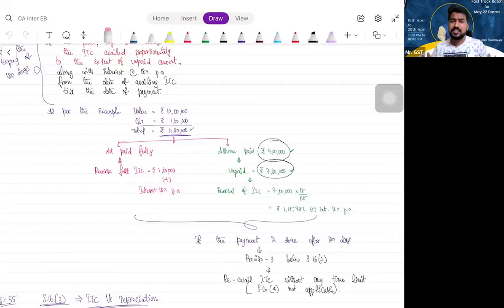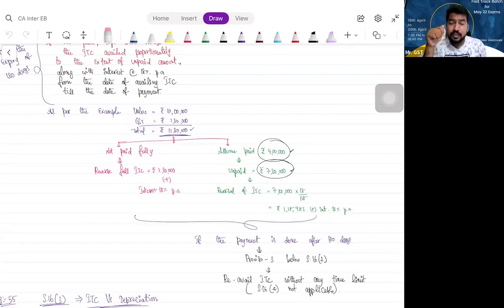So the majority of section 16 is done. In subsection 1, we have seen the eligibility criteria. You should be registered under GST, and also you should be purchasing something to use it for business or with an intention to use it for business. Section 16, subsection 2, we have seen the conditions, and the provisos below that. The second proviso says that the value and GST should have been paid to the supplier within 180 days, otherwise you reverse the ITC. If you have paid partly, reverse the proportionate ITC along with interest at 18% per annum from the date of availing ITC till the date of actual payment.